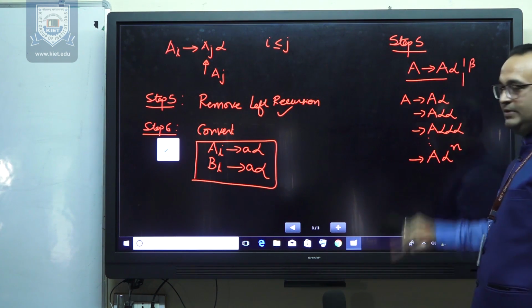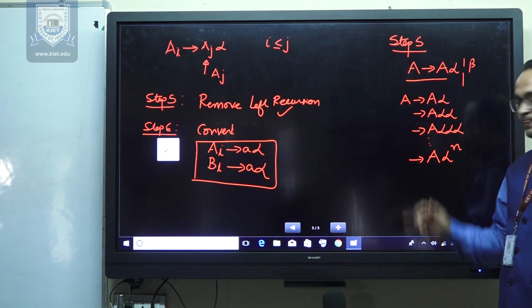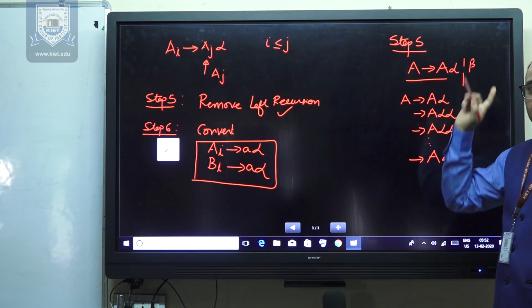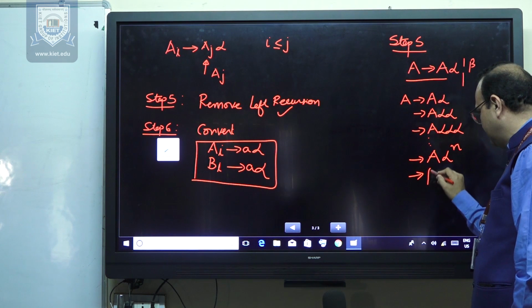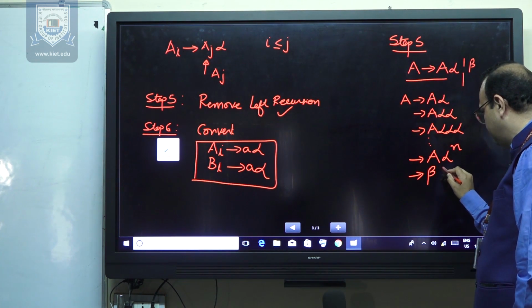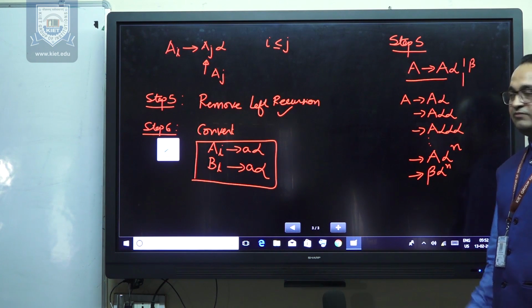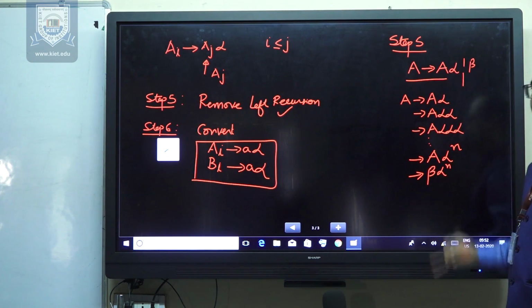After any step, we will have A derives A alpha power n, and A derives beta was another production, which was the terminating condition. So we are terminating it: A derives beta alpha power n. So it means with the help of left recursion, we have derived this type of string.